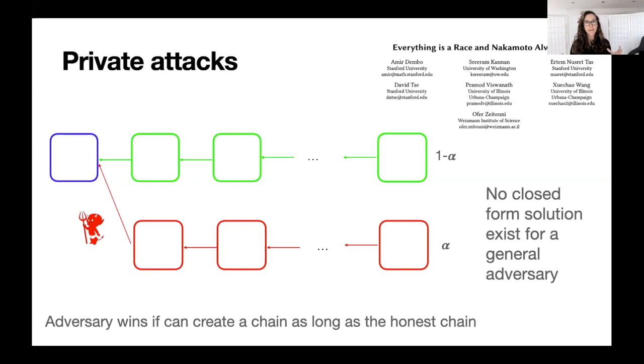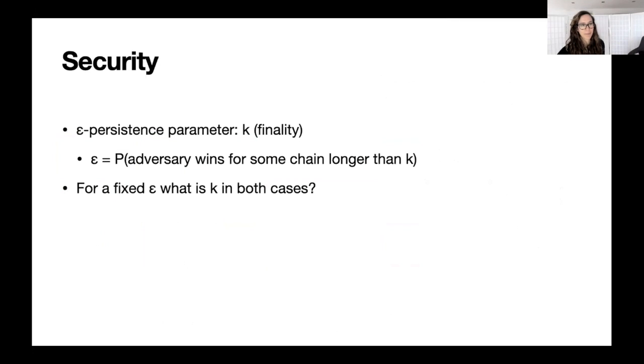And in our case, we want to compare two different protocols, right? SSLE and PLE. If we only have bounds on the security of each, then it's not possible to compare the two, because one bound could be smaller than the other, but then we don't know how far the actual security is from the bounds. So that wouldn't be useful. So that's why we limit ourselves to this adversary.